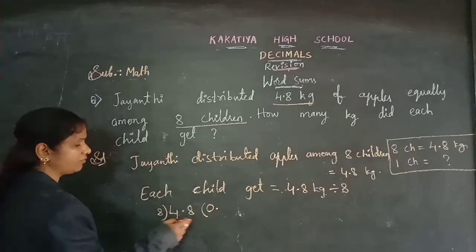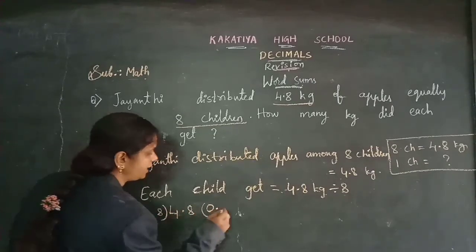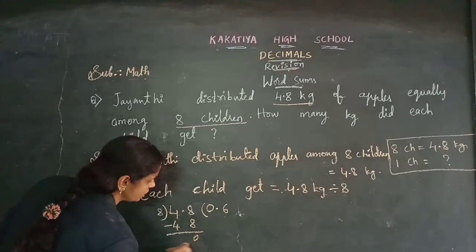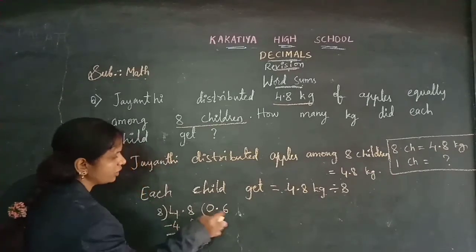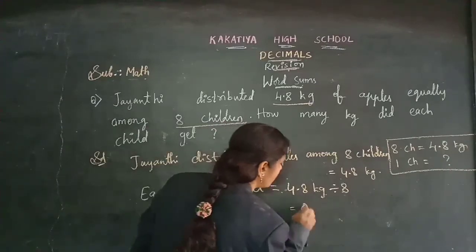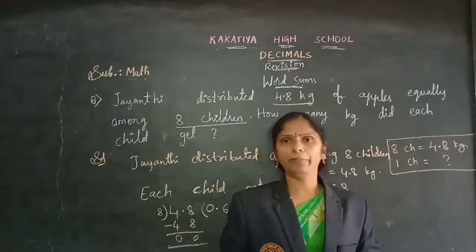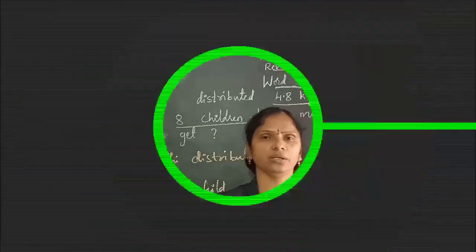Now 48 we are dividing here. So 8 6s are 48. So 0, 0. So each child is getting 0.6 kgs. 0.6 kgs of apples each child is getting.